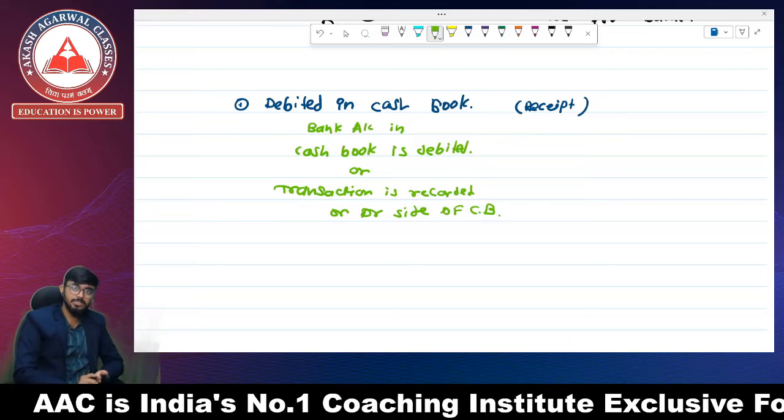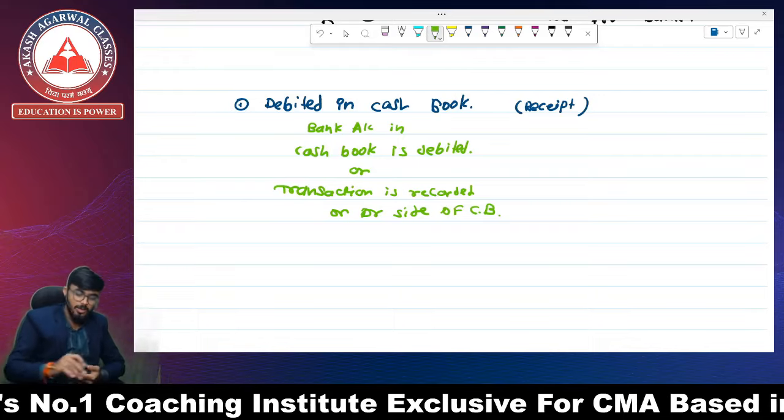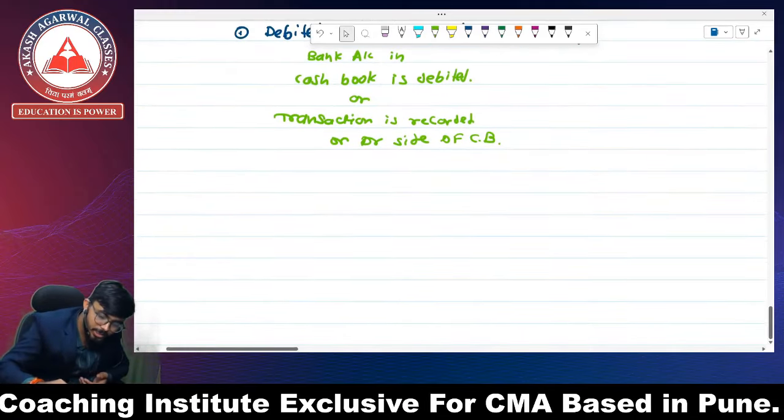Whenever there is a receipt of an amount in the cash book, we debit the cash book. Whenever there is a payment, we call it credited.